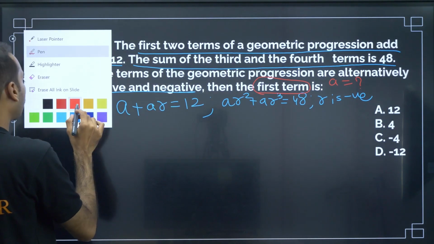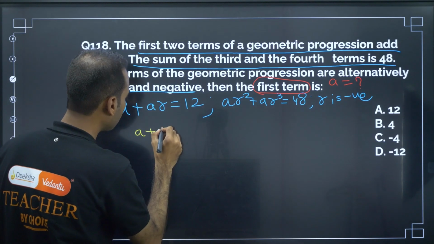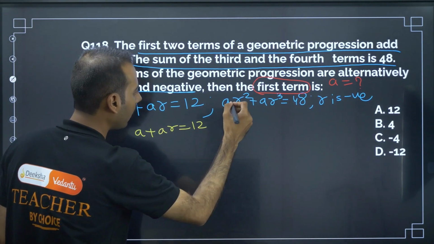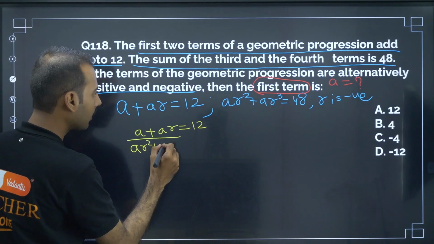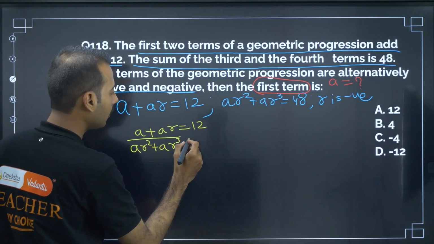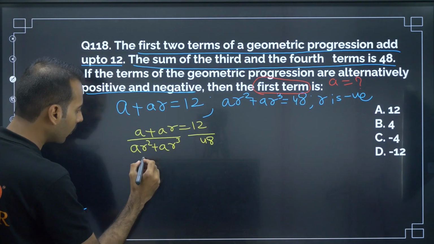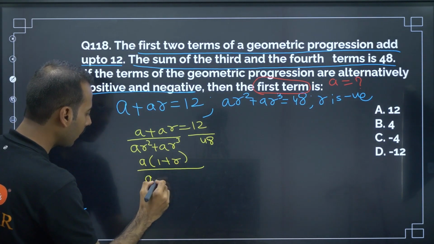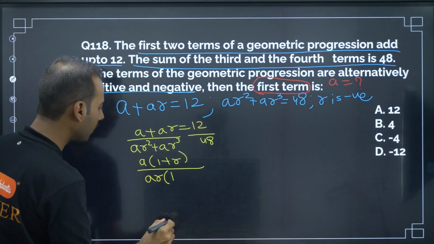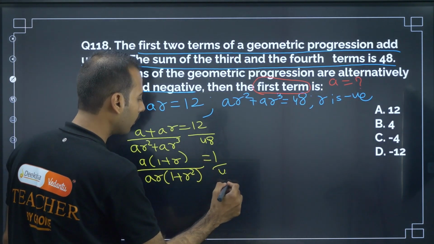Now to solve this problem, A plus AR is equal to 12, and let me divide this by AR square plus AR cube is equal to 48. If I am dividing this, in the numerator A I will take common, I am left with 1 plus R. In the denominator AR square I will take common, I am left with 1 plus R is equal to 1 by 4.